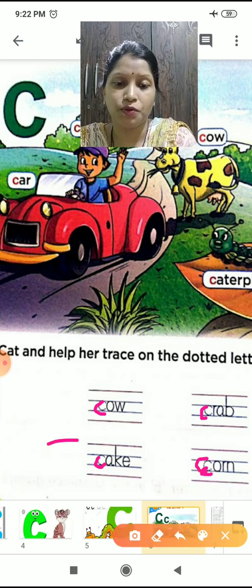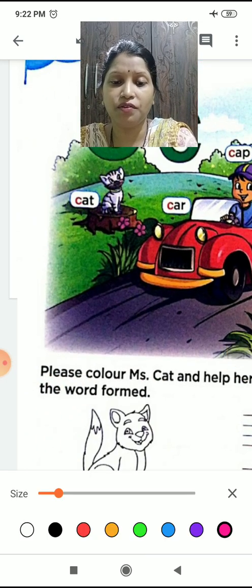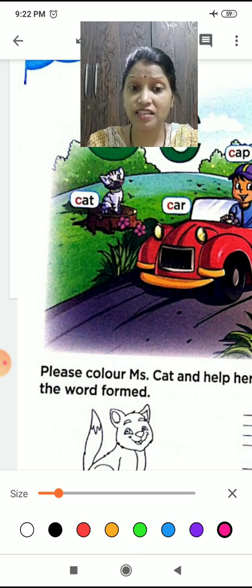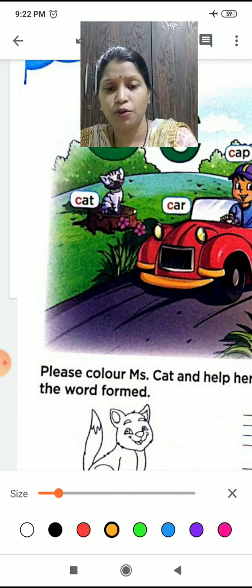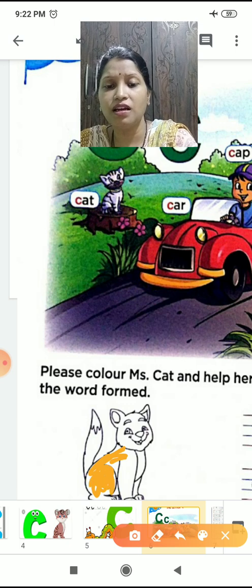Now we are going to color the cat. Okay. Which color do cats have? Cats come in different colors. It is black also. White cat is also there. Yellow cat is also there. So which color do we color? We will use yellow color because I have yellow color. So we will color it in yellow. You can color it in whichever color you want when you get your workbook.